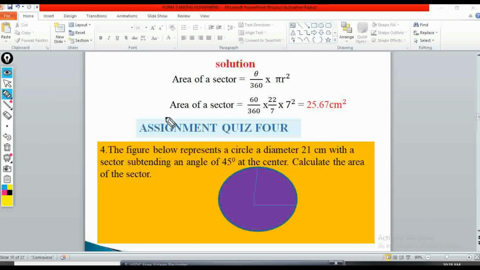Now the assignment for question number 4 reads: the figure below represents a circle of diameter 21 centimeters with a sector subtending an angle of 45 degrees at the center. Calculate the area of the sector. So that's very simple. You can go about it, just work it out, write it down, then you start working it out. Okay.